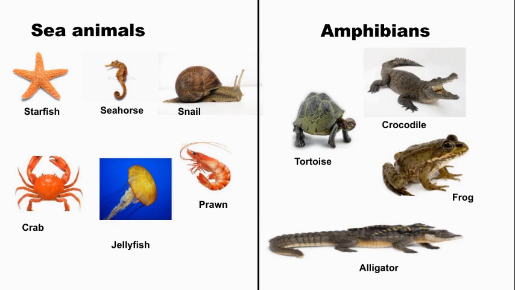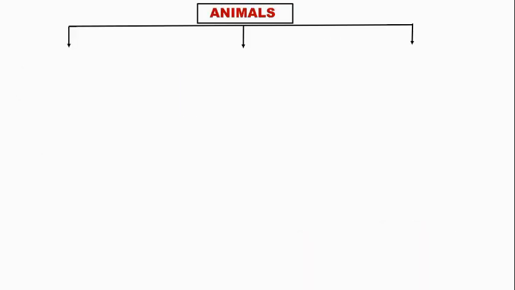So the next one is amphibians. What are amphibians? Amphibians means, for example, tortoise, crocodile, frog, alligator. These animals live on land as well as in water, but sea animals live only in water. Amphibians live in water as well as on land. Okay, that type of animals are called amphibians.